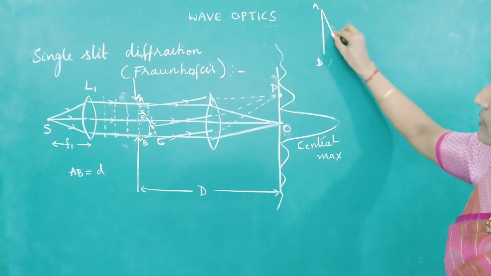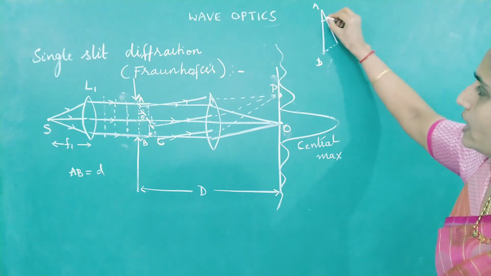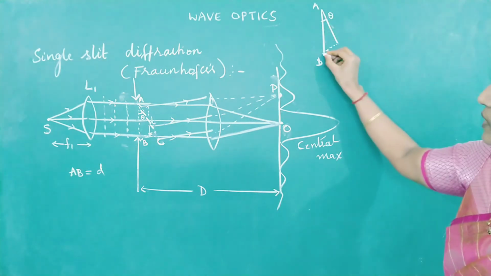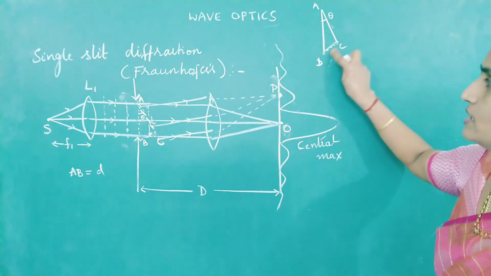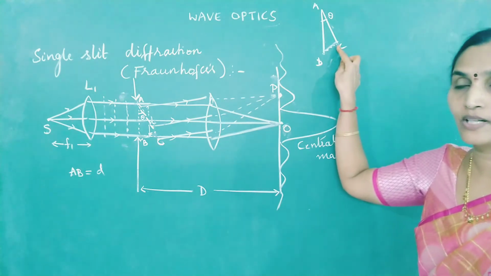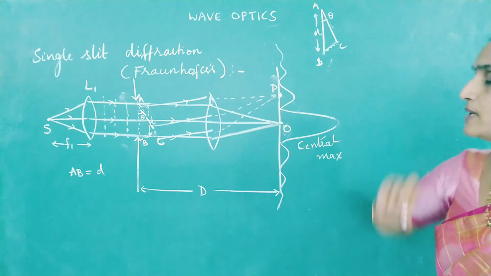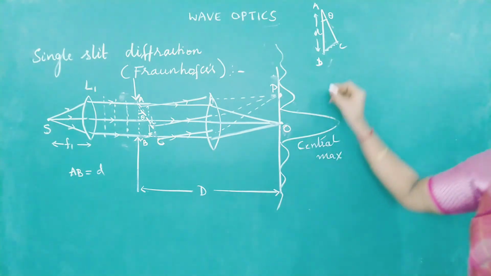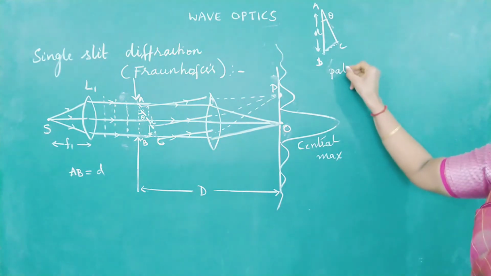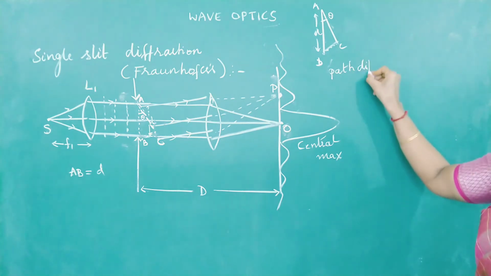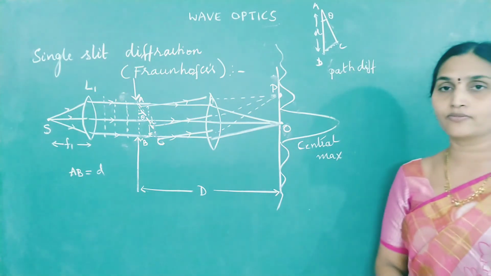Okay, this is a wavefront which is bent through an angle theta. So is BC giving me the additional path travelled by the bent wavefront? If this distance is d, the distance between the slits is d. So first I am calculating the path difference. Tell me what is the path difference between the first and the bent wavefront?